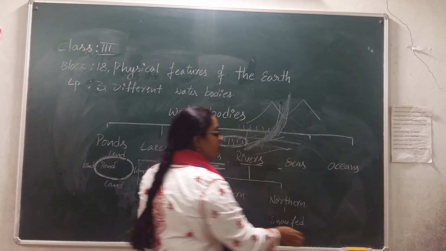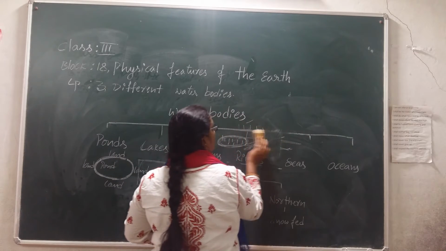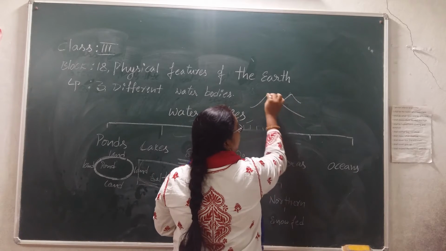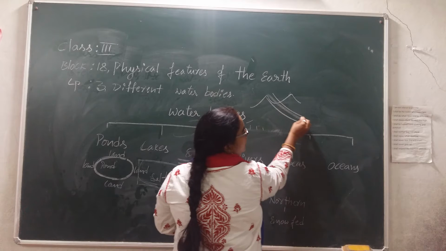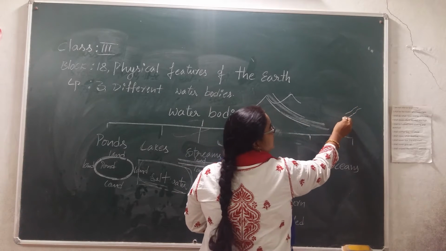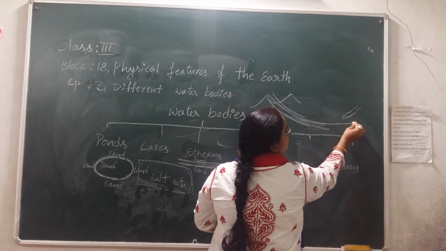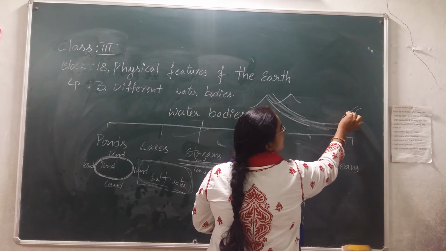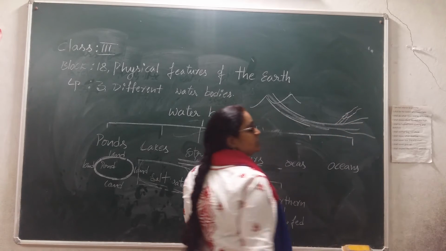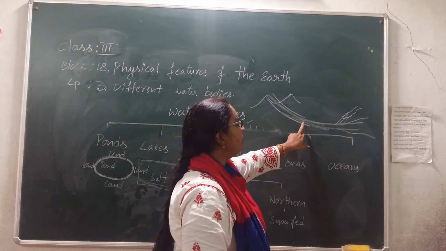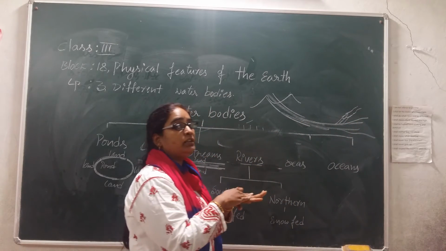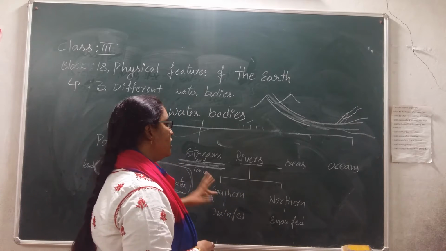And sometimes a river will join into other rivers also. For example, if a river is flowing from these two mountains and moving from top to bottom, and we have a small narrow stream here, the river while flowing this way will also be joined by this stream and the water level will increase. That means the width of the river will also increase if the river is joined by another river.